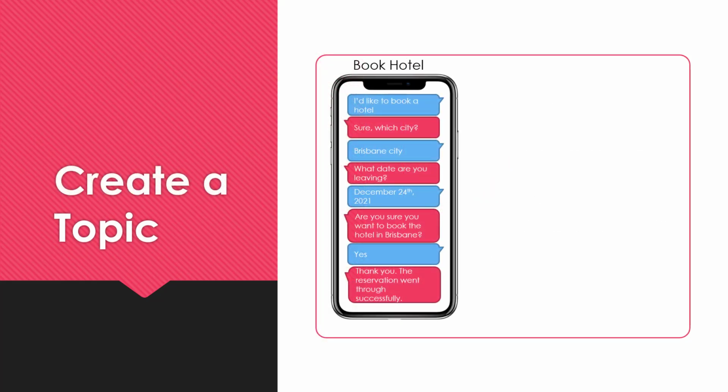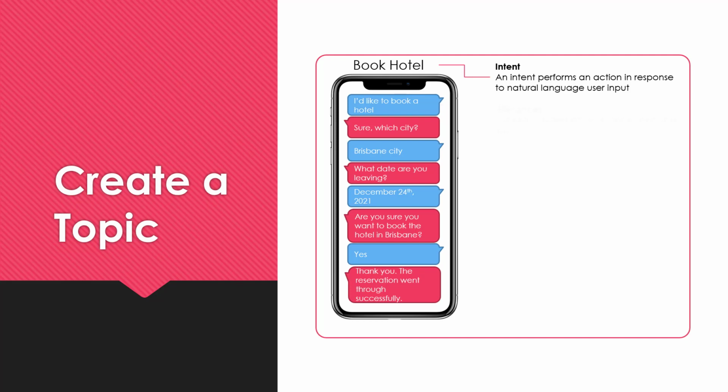Now, before you go ahead and start creating a topic, you need to consider a few things. For example, first of all, what is the intent of the chatbot? All right, so an intent performs an action in response to natural language user input. That means a person can come and ask for, let's say, help for booking a hotel. So once you define what is the intent, you can carry out the next processes.